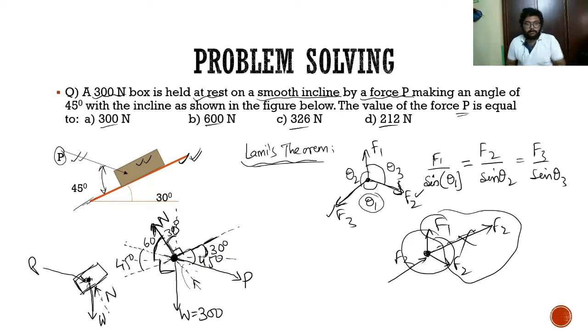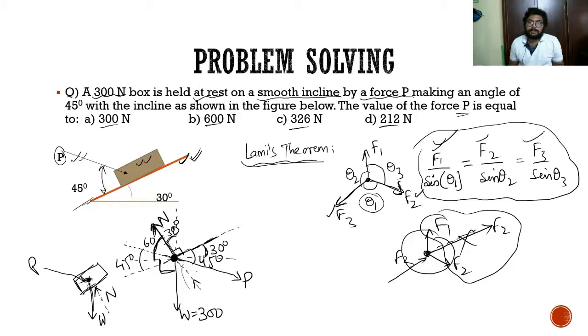Now understand, I will apply this concept. I can use any two equations, either this and this, or this and this, any combination. Here I will use the combination for P and W, because W I know, one known is there. The other unknown force is P, we need to find that. We don't need N, so we won't use it. So P divided by sine of the angle between the other two forces. So this P is this one.